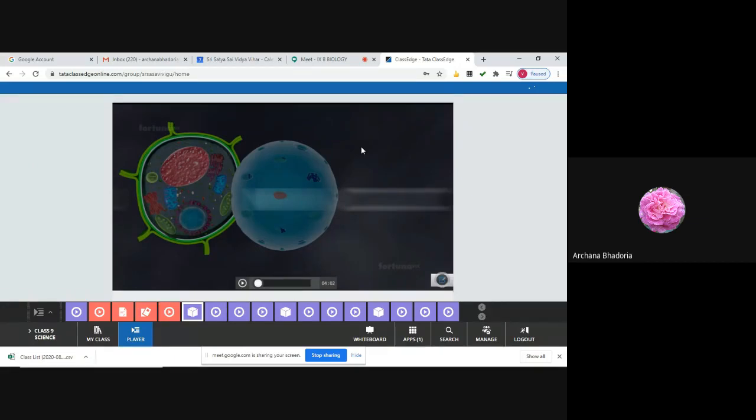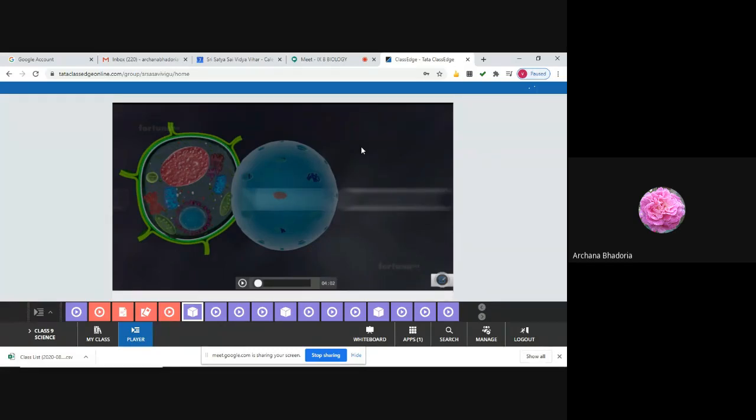Okay, so now shall we take up the next component of the nucleus? Yes, children. So what is the second component inside the nuclear membrane? What is the fluid filled core? Nucleoplasm. Okay, so now you can write down in your notebook: nucleoplasm. It is the homogeneous fluid present inside the nucleus